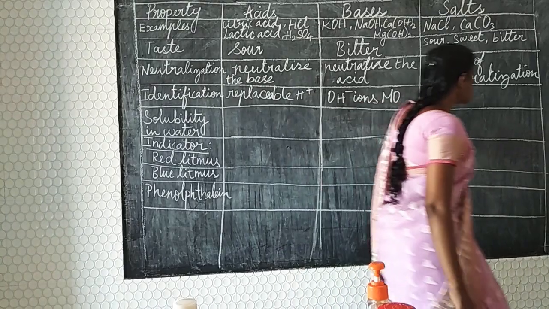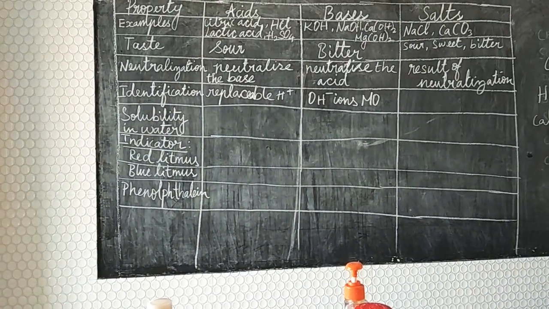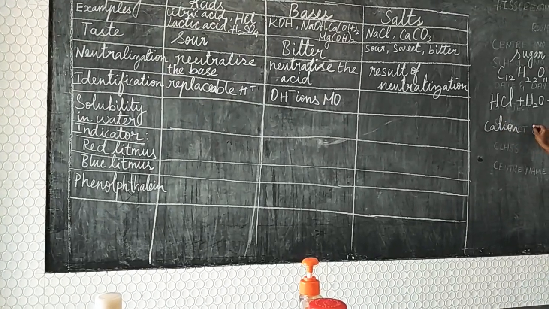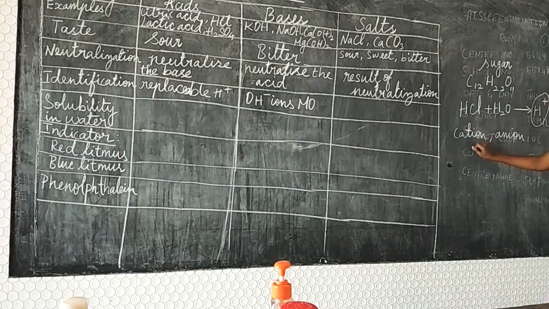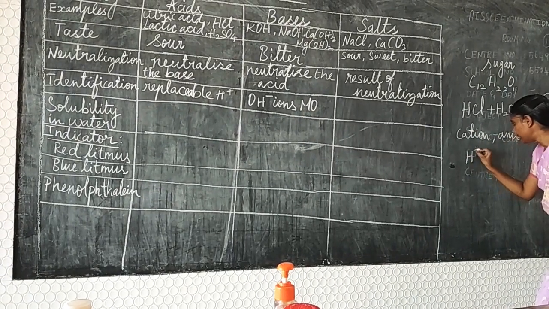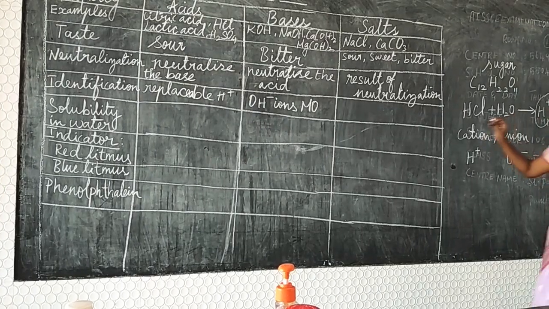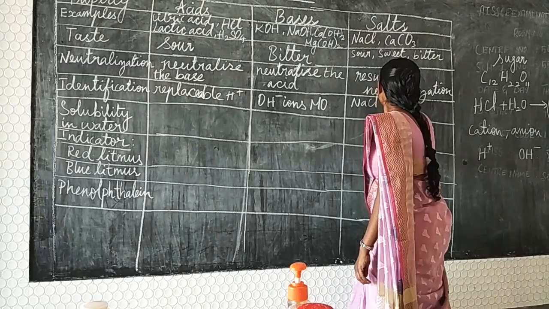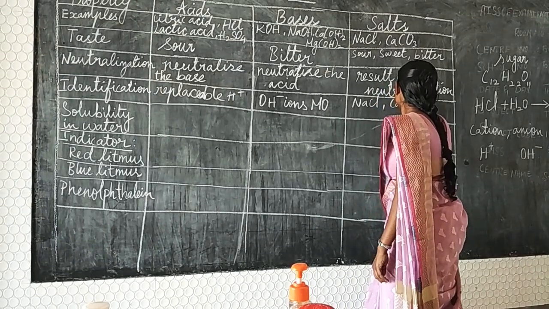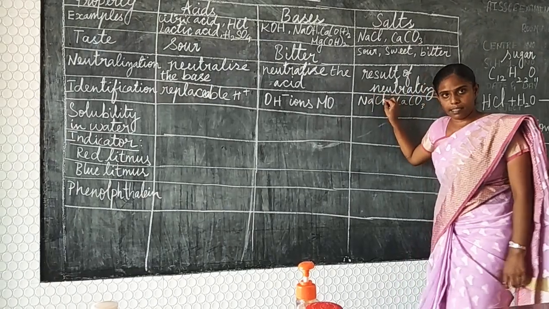When you come to salts, salts should have a cation and an anion, apart from H plus and apart from OH minus. For example, salts: sodium chloride and CaCO3. Sodium chloride has Na plus and Cl minus.